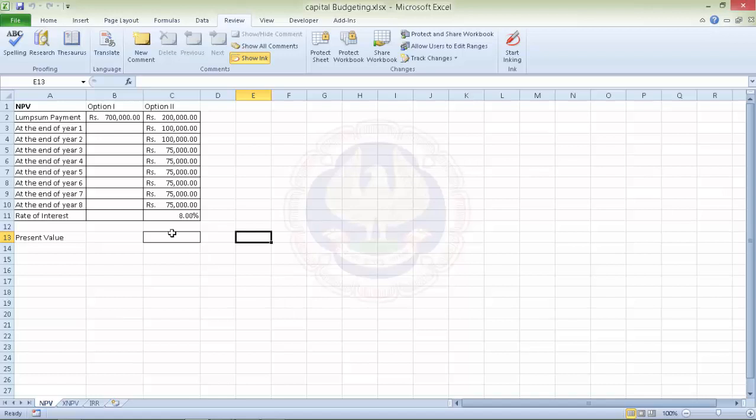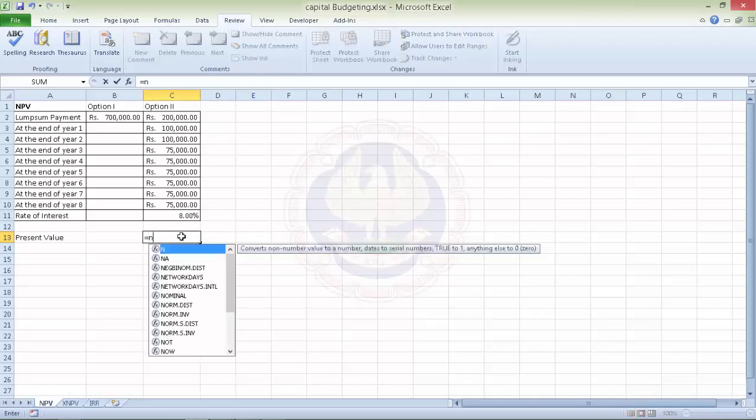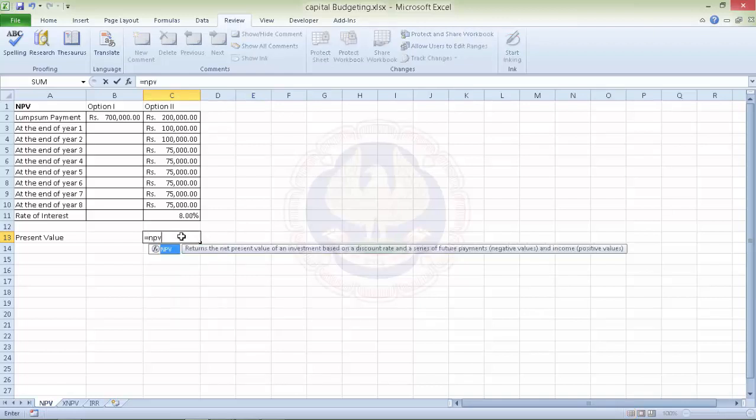Now we set up an Excel sheet like this, where in the first option 7 lakh we receive upfront. In the second case 2 lakh is a down payment, and we get all these values at the end of year 1 to 8. And the assumed rate of interest is 8%. So we can use the NPV function to calculate it. What it wants is number 1, the rate, and then the values. The values in this case would be all these values.